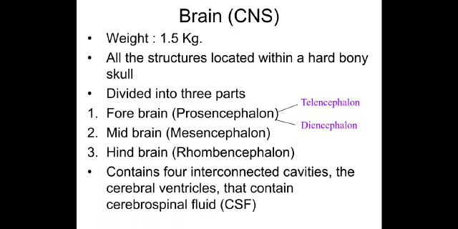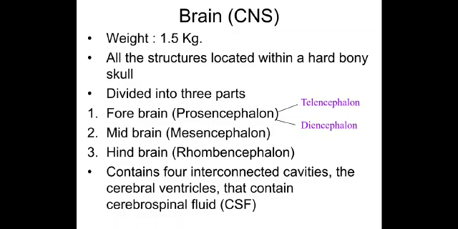So, what's functional anatomy? As you all know, it comprises the neurons and the nervous system. The brain weighs around 1.5 kgs. The structures are located within the hard bony skull. It is divided into three parts.